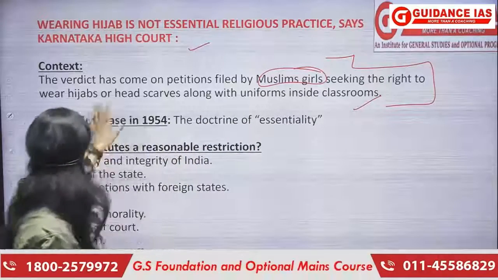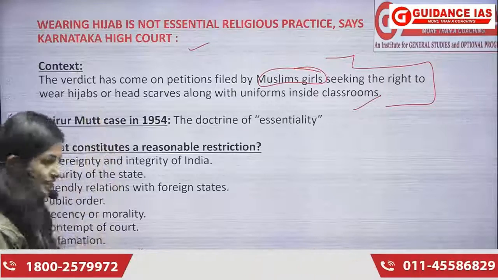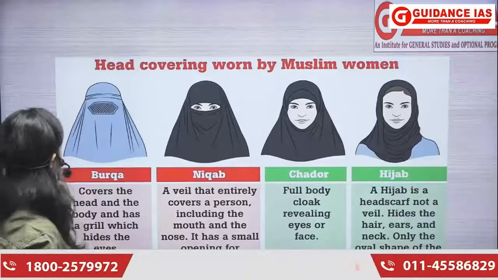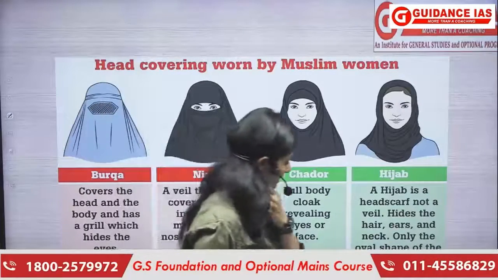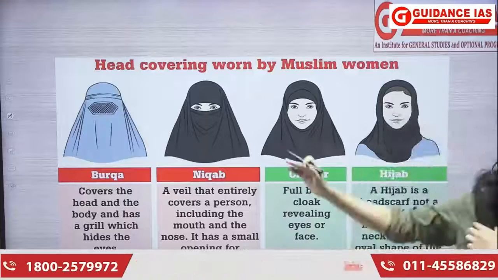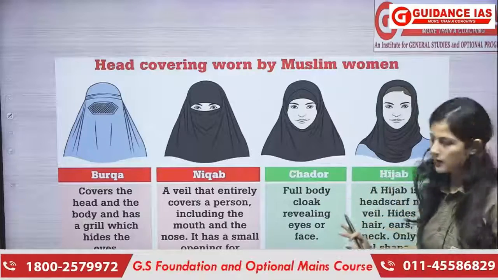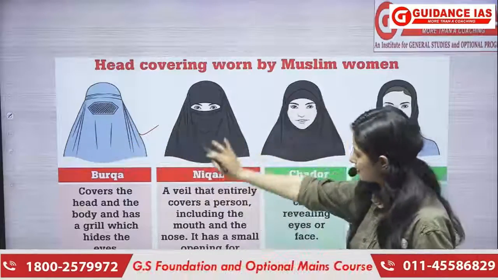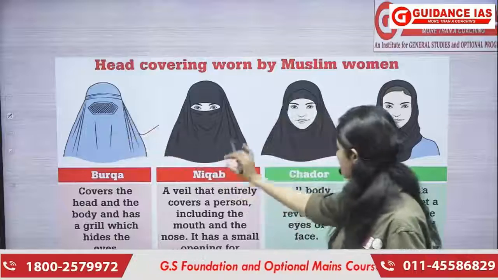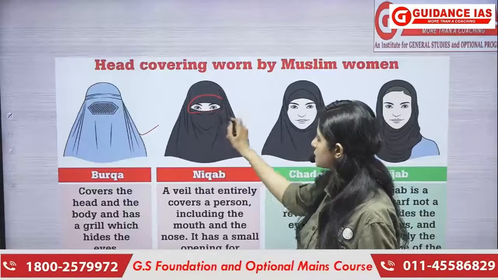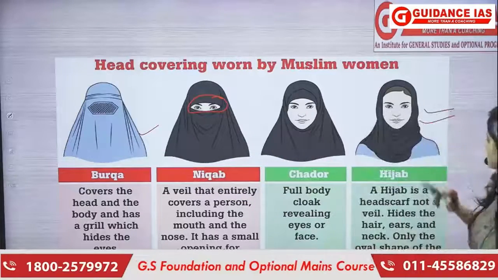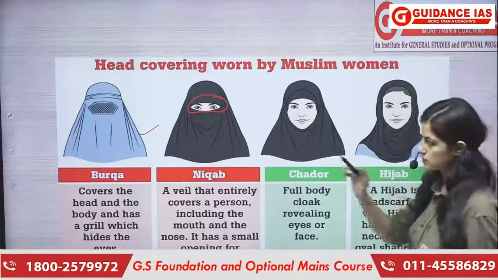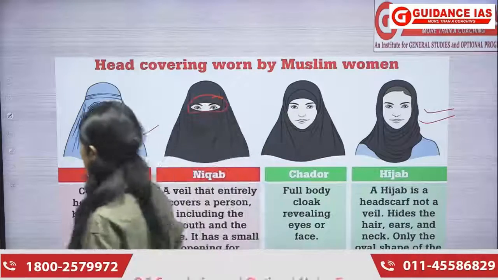Before moving ahead with the entire topic, I want you to have a look at this. First, you must know hijab hota kya hai, because there are different kinds of head wear girls wear. So सबसे पहला, this is burqa, which covers your entire face including your eyes. Then you have niqab, जहाँ पर आपकी eyes visible होती हैं. The last one is the hijab, wherein your face is visible. ठीक है, आप ऐसे सर ढके होते हैं, but your face is visible. So you must understand the differences between them, right?